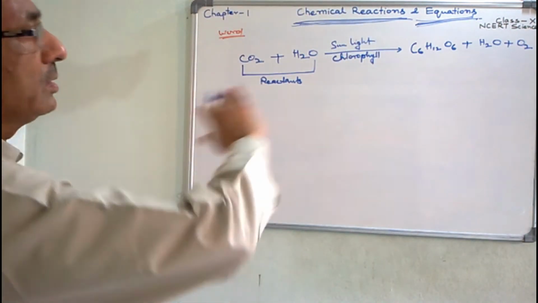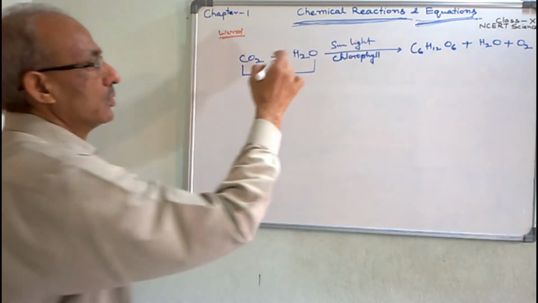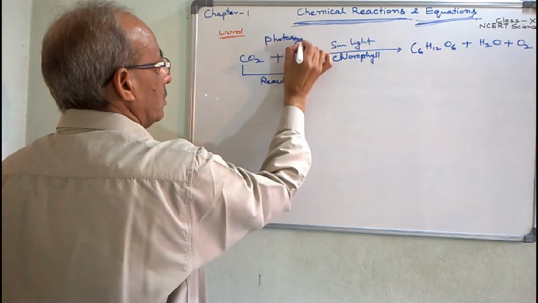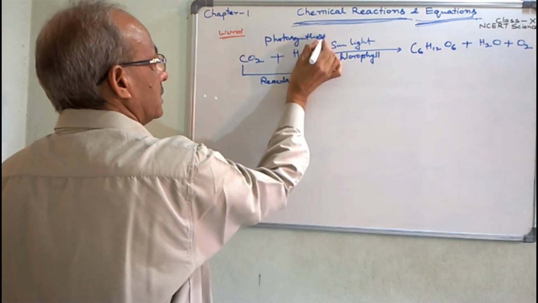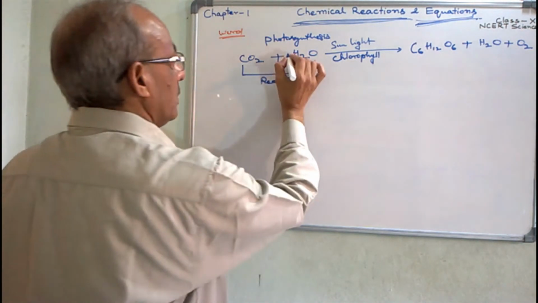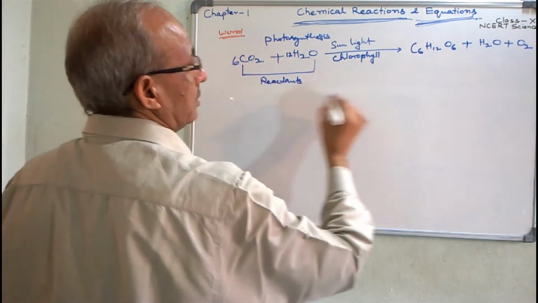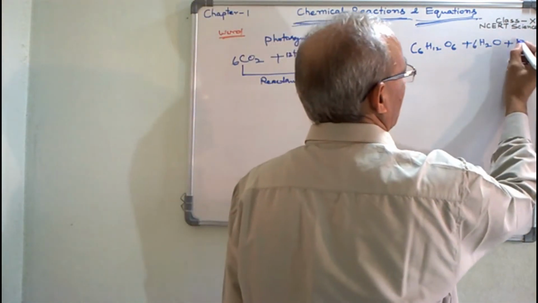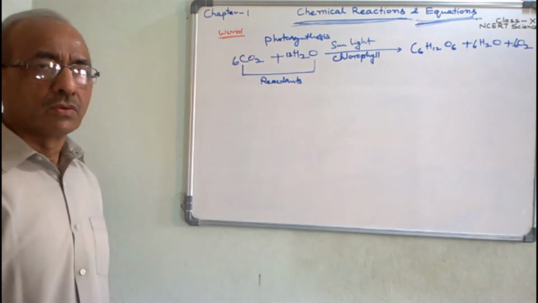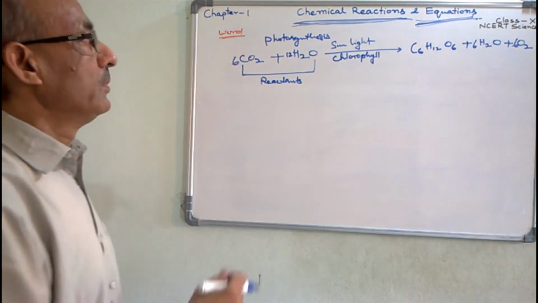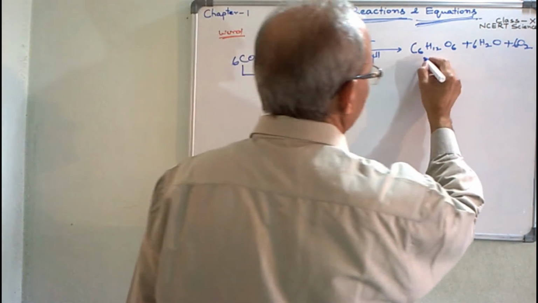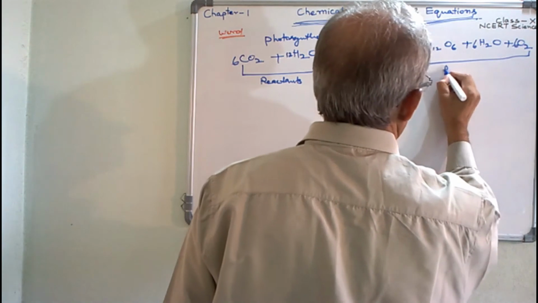This is the overall chemical reaction during photosynthesis. Clear? Here, after balancing, we will write this. In next session, we will study how we balance the chemical equation. Now, these are the reactants and these are the products.